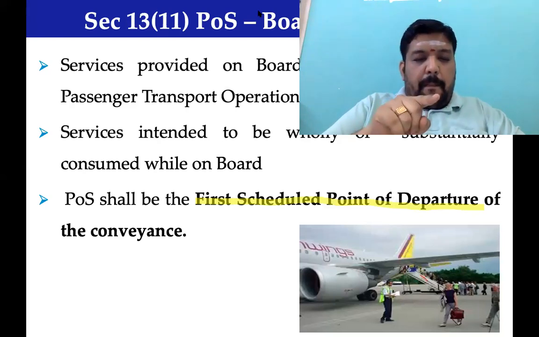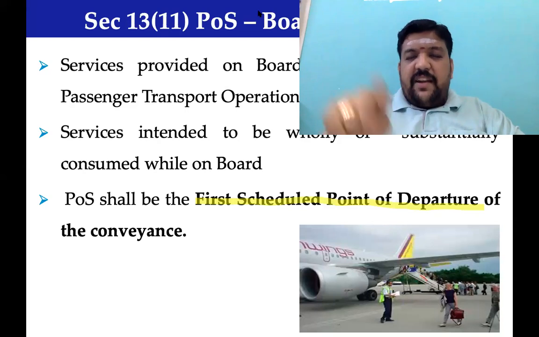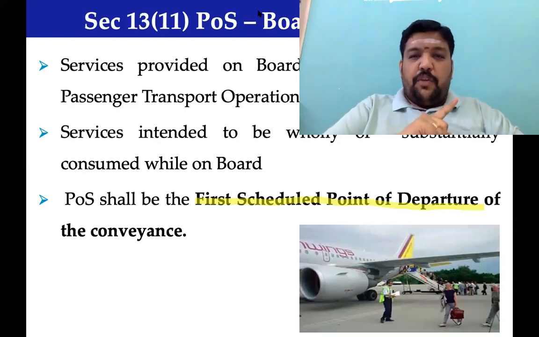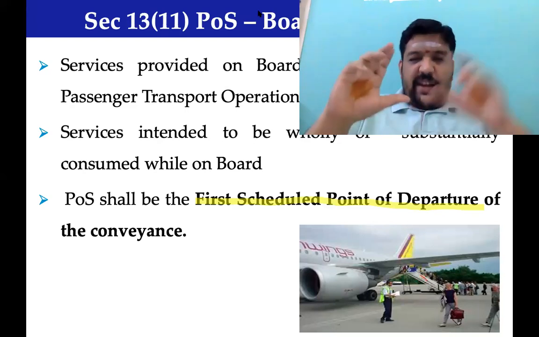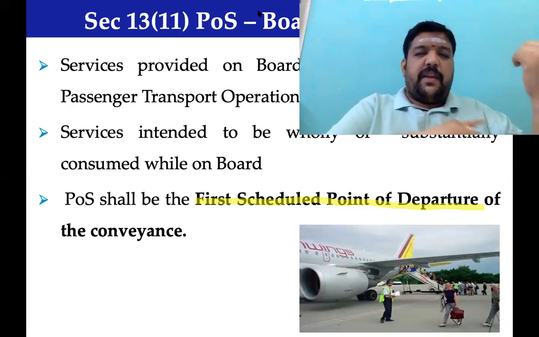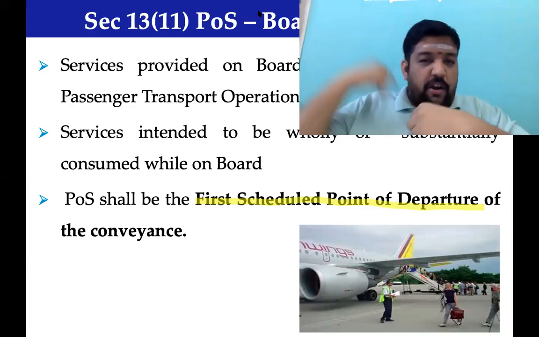Chennai, Bangalore, Trivandrum, Bale. First scheduled point of departure, Chennai. Whatever goods, whatever services provided inside the aircraft, place of supply is India. On return.